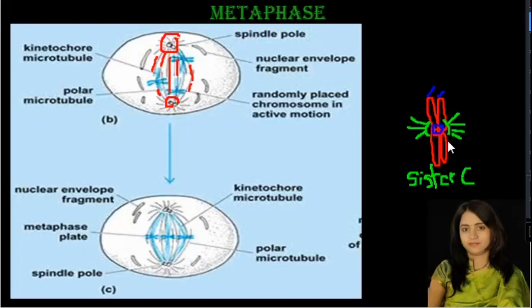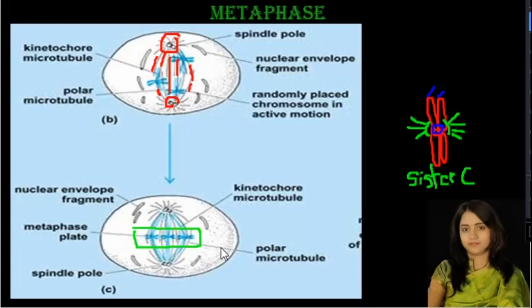Now, as the metaphase stage progresses, the centromeres of all the chromosomes are arranged in the equatorial region, and this is called the equator or metaphasic plate, also known as the metaphase plate.